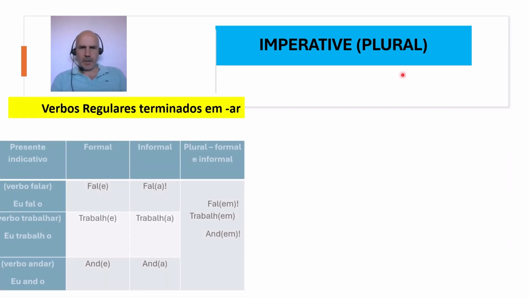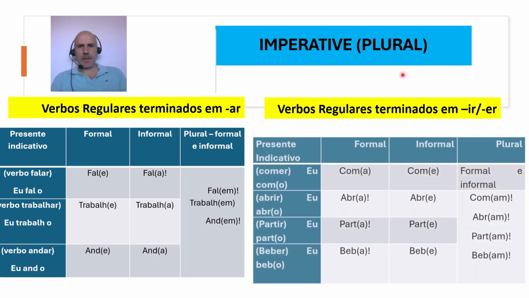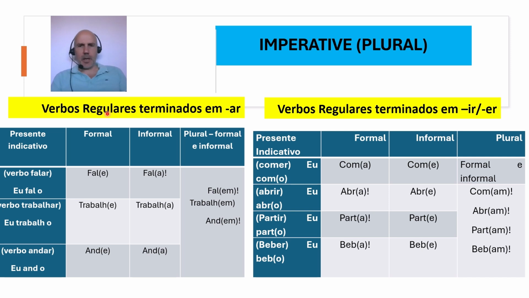Okay, so as you know, if you're dealing with the imperative, we have regular verbs that end with ar, and we also have regular verbs that end with ir or er. So you already know that when we're giving orders or instructions to one person, we can do it in a formal way or an informal way.